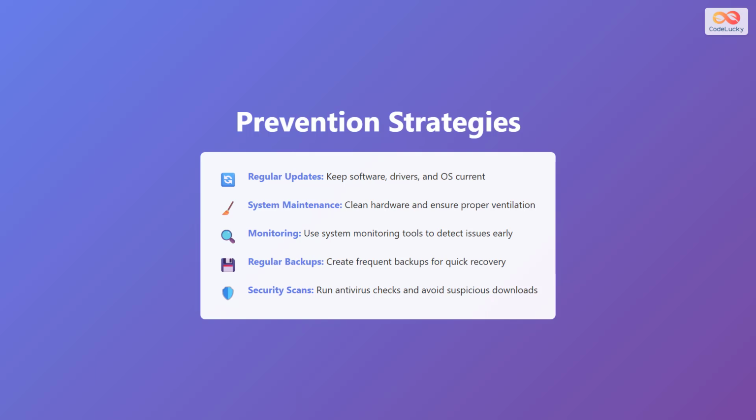You can reduce glitches with simple prevention strategies. Keep your software, drivers, and operating system current by installing regular updates. Perform system maintenance by cleaning your hardware and ensuring proper ventilation. Use system monitoring tools to detect issues early. Create frequent backups for quick recovery if problems occur. And run antivirus checks and avoid suspicious downloads to prevent security issues. These steps help keep your system running smoothly.